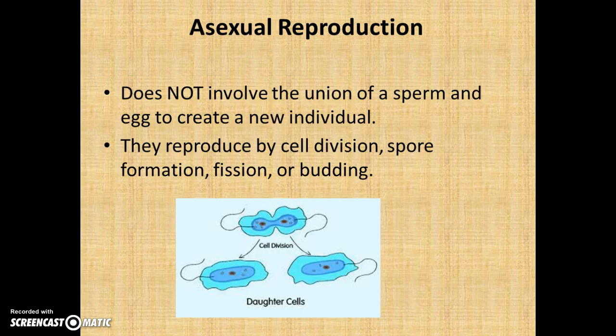Asexual reproduction does not involve the union of a sperm and an egg to create a new individual. Usually asexual reproduction happens in unicellular organisms. So they reproduce by simply dividing, the cell dividing, or they make some sort of a spore or something called fusion or budding, which is kind of like the cell dividing, only done a little bit differently. So here's a picture of a cell. This is one cell that is starting to divide into two new cells, so it has two nuclei, and then eventually they separate, and then they call them daughter cells. And that's how they reproduce.